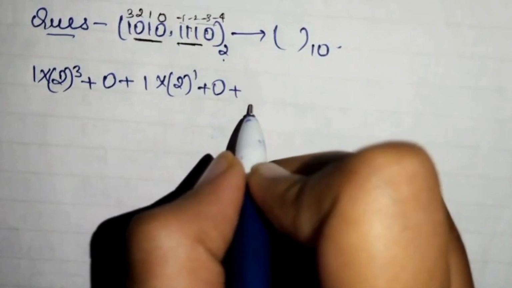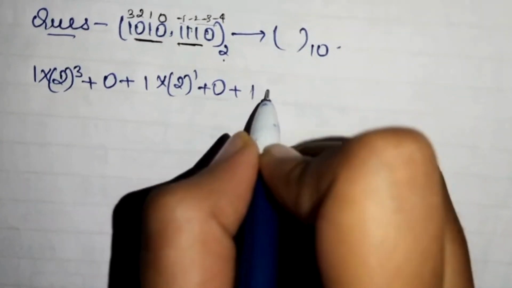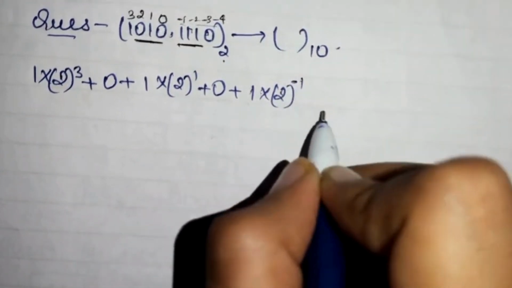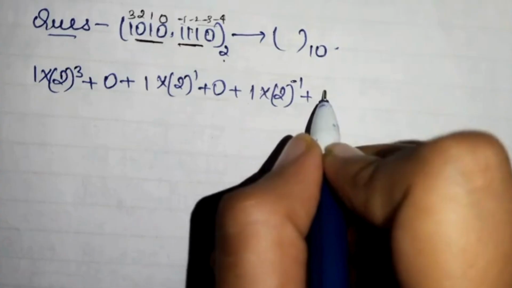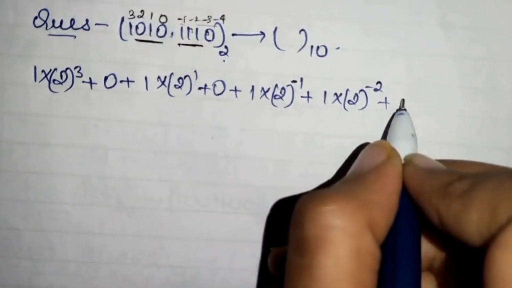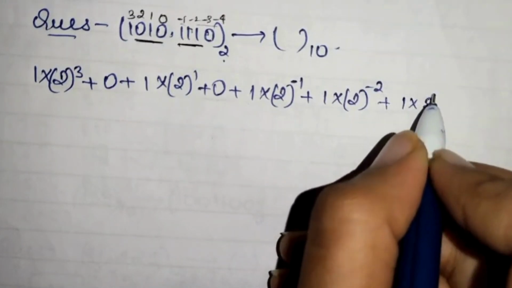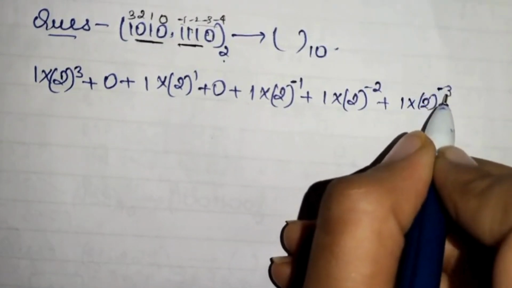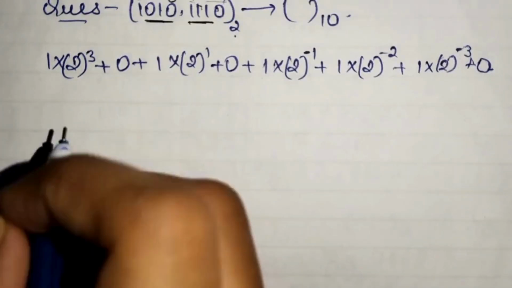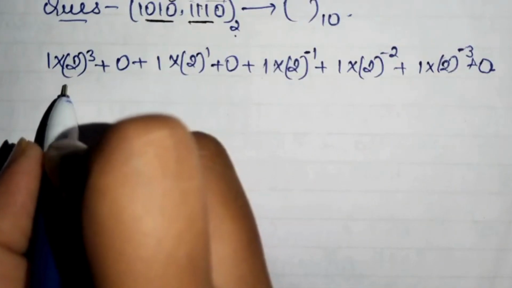Then what we will be taking, 1 multiplied with 2 to the power -1, then again plus 1 into 2 to the power -2, then plus 1 into 2 to the power -3, then 0.